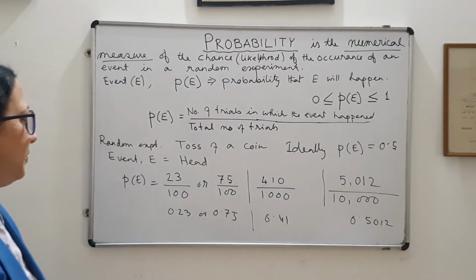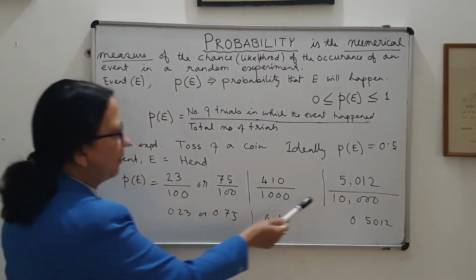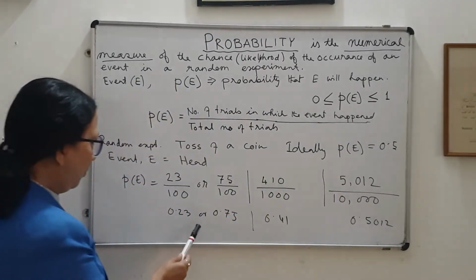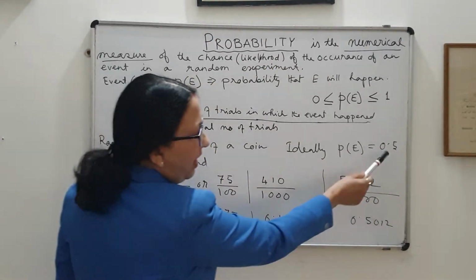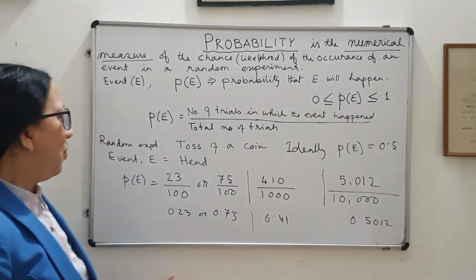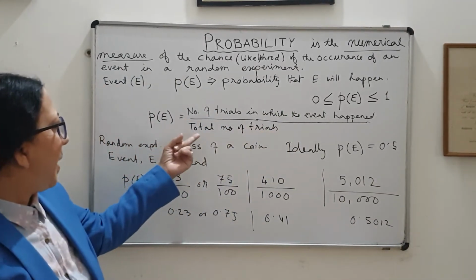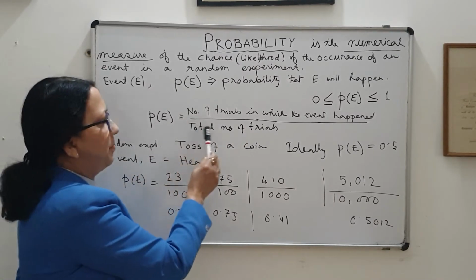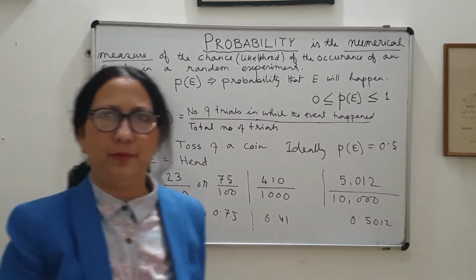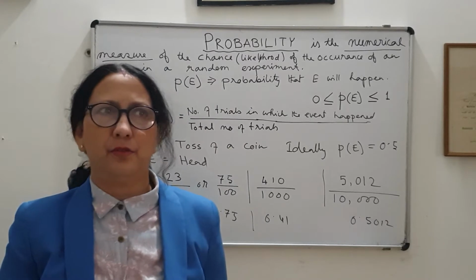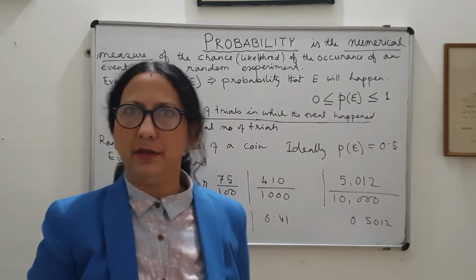So as we increase the number of trials, the probability value is approaching the ideal value. So by this definition, if we perform a large number of trials, then only we will get the correct value of the probability.